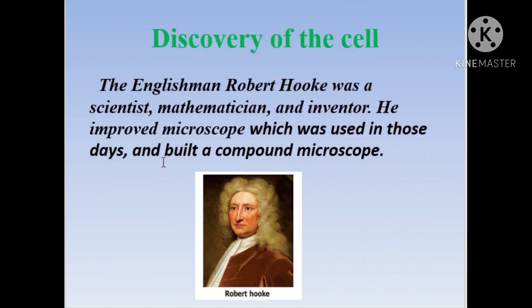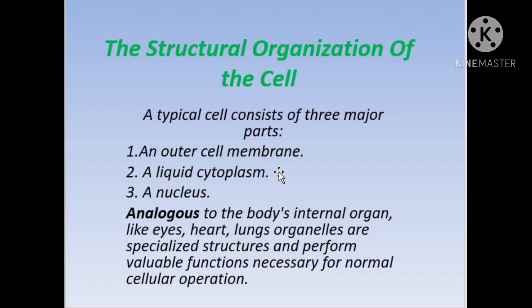Now, the discovery of the cell. The credit for the discovery of the cell goes to an Englishman, a scientist, mathematician and inventor, Robert Hooke. Robert Hooke was the person who observed the cell. We can't see a cell with the naked eye; it can be seen only under a microscope. So Robert Hooke discovered the cell present in all living organisms.